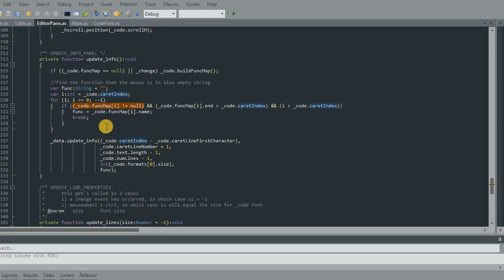Let's put that into some real world terms. All right, let's say that the I right there equaled 300. Okay, so character 300 in our text starts the function. Okay, and let's say I was at 326.